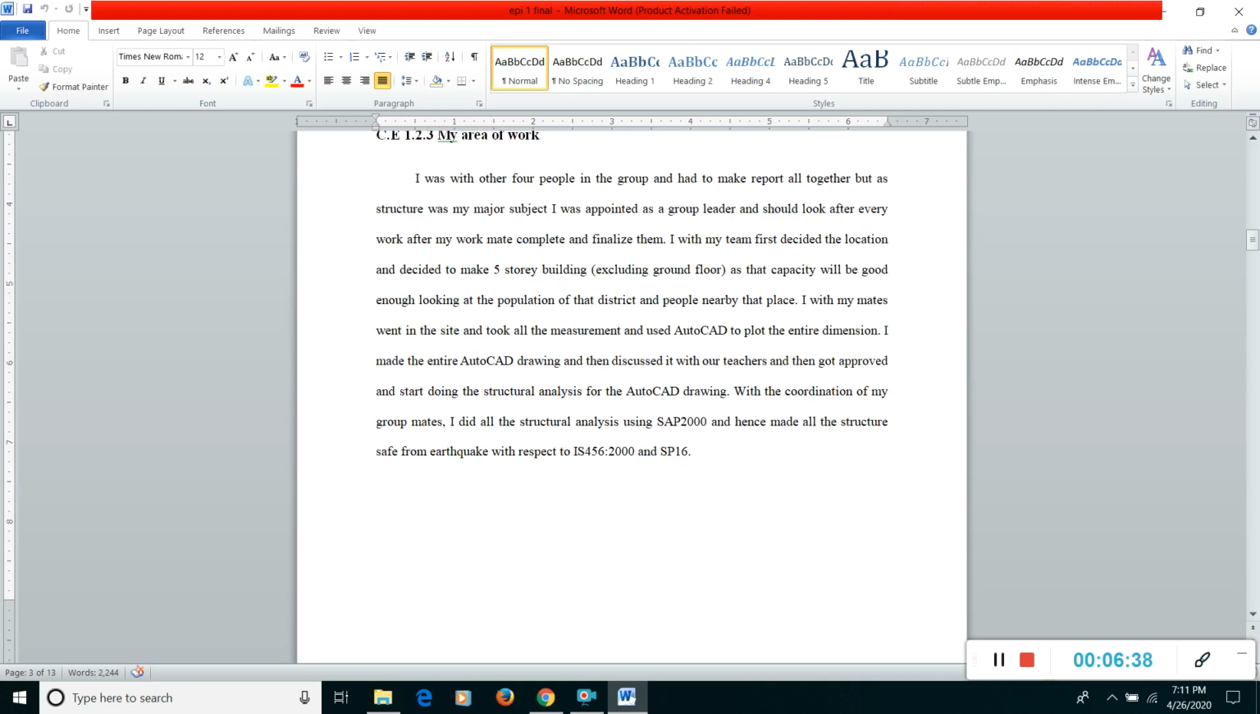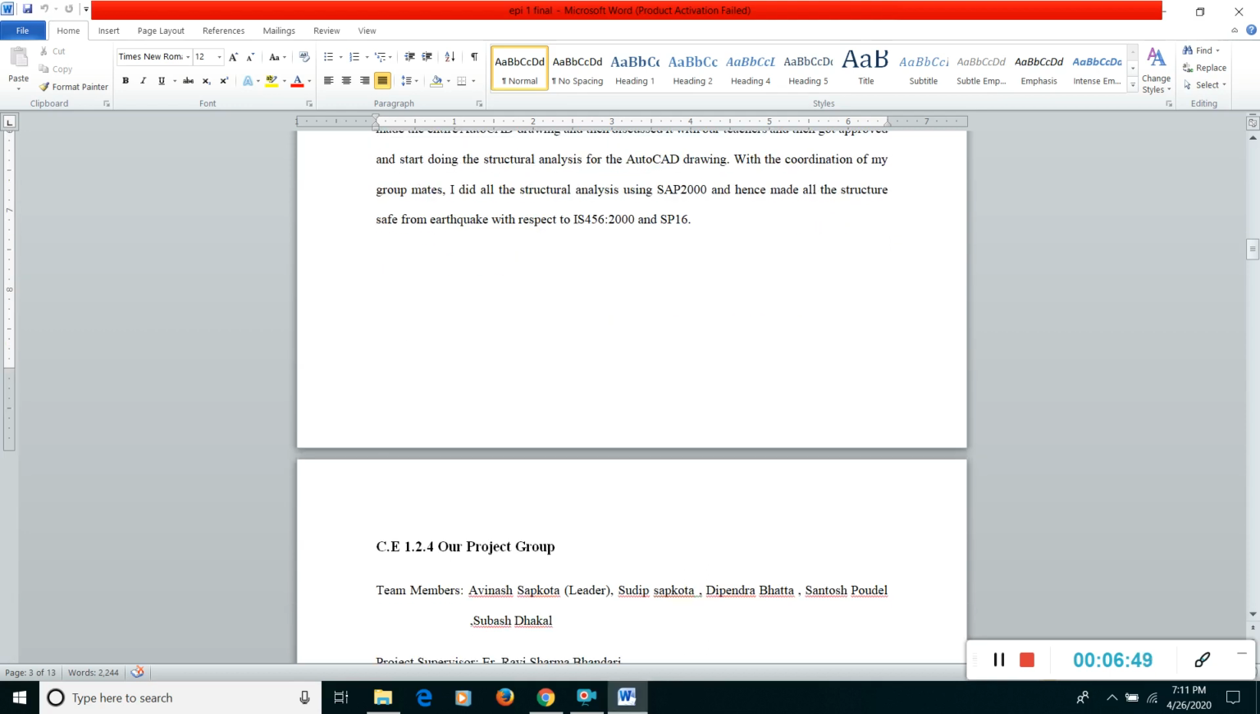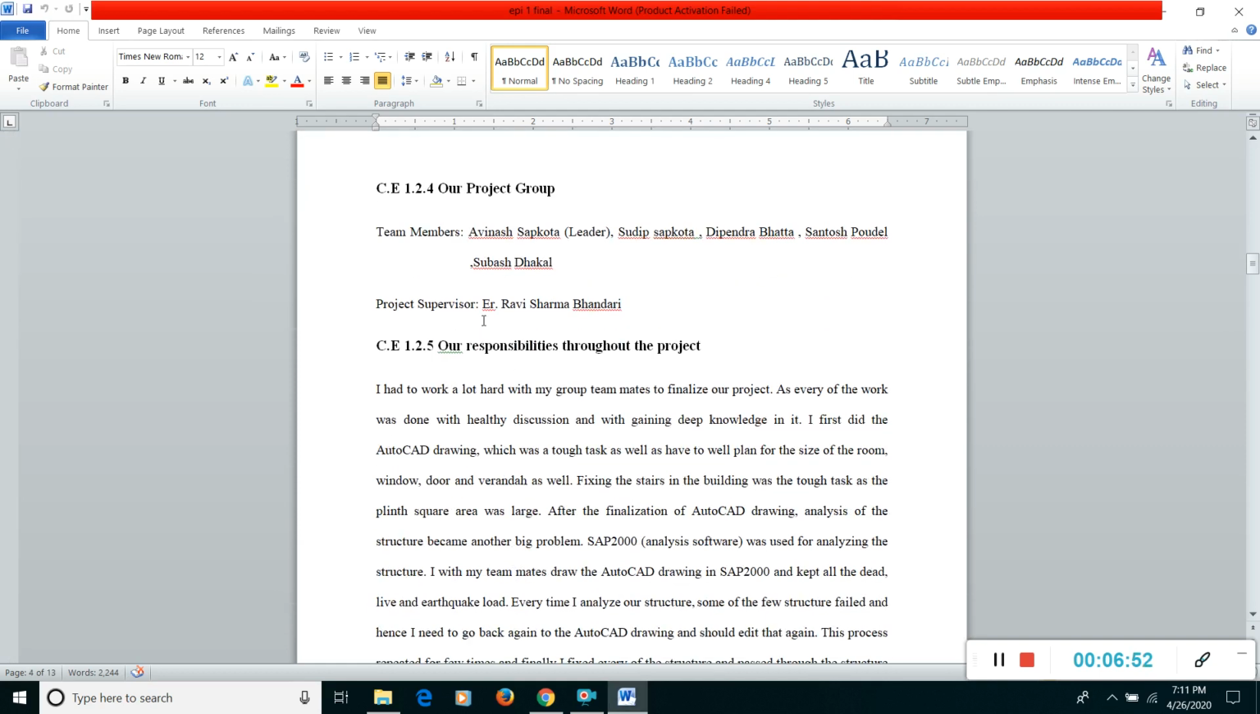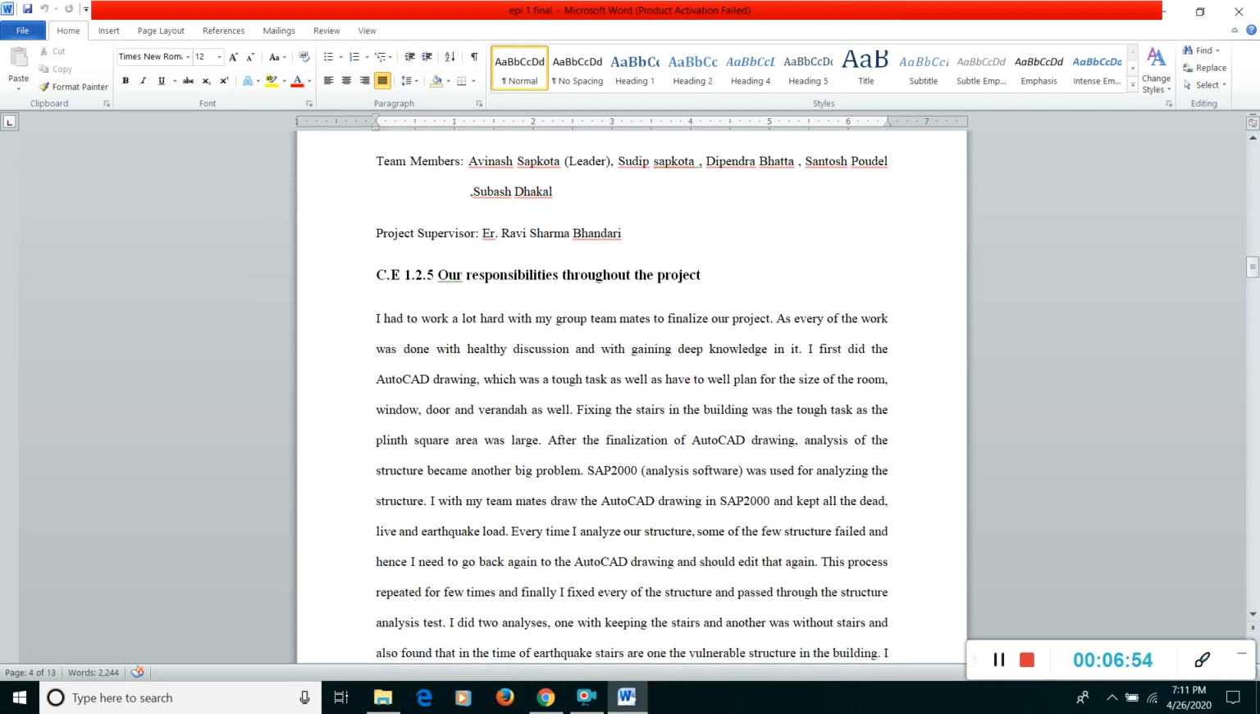And what we did is we measured the ground. We plotted all the field in AutoCAD. We started drawing in AutoCAD. We used SAP 2000 to analyze the building. That's it. And our project group was just the team members and our project supervisor.